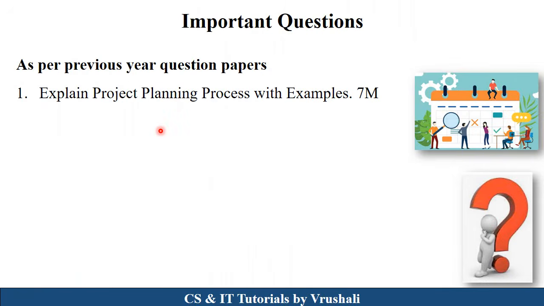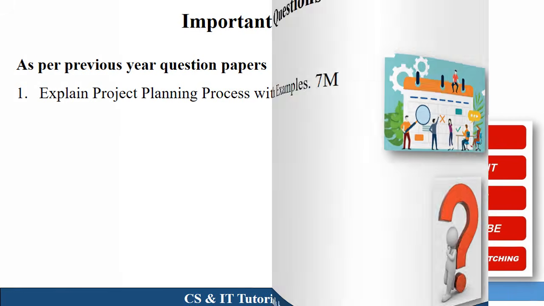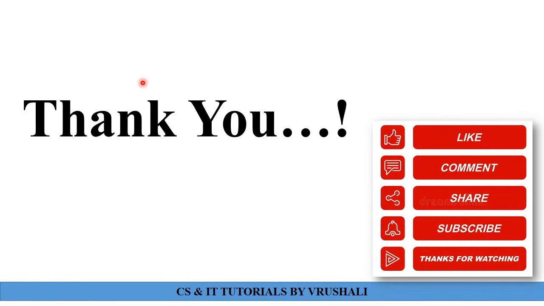As per the previous year question paper, this is one of the most important questions: explain project planning process with example. At that time you have to draw the particular diagram and also explain all the 8 steps in a short manner for 7 marks. This is all about the project planning process.